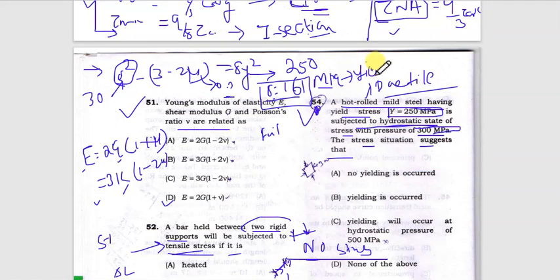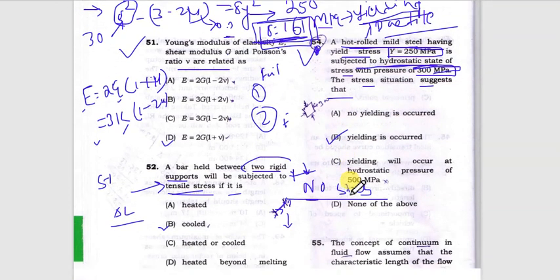Yielding means excessive deflection. A material can fail by two methods: first is yielding and second is fracture. In a ductile material, yielding occurs because of excessive deflection or excessive elongation in the dimension, whereas for a brittle material, the failure happens due to fracture of the material. Since hot rolled mild steel is a ductile material, yielding would occur at even a very small force with respect to the yield strength. So at 300 megapascal, it will obviously be yielding. So yielding has occurred.